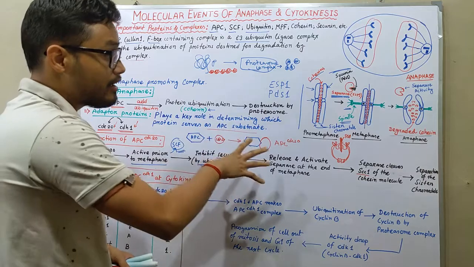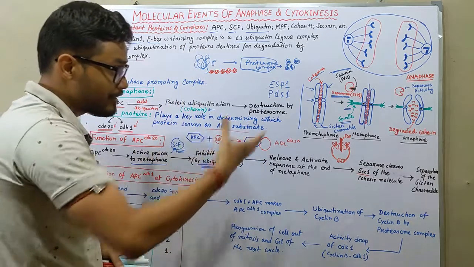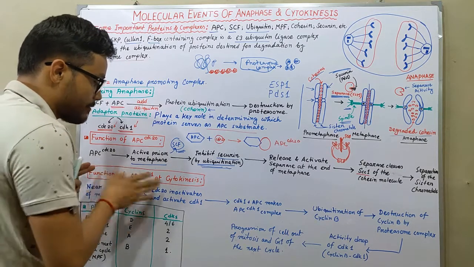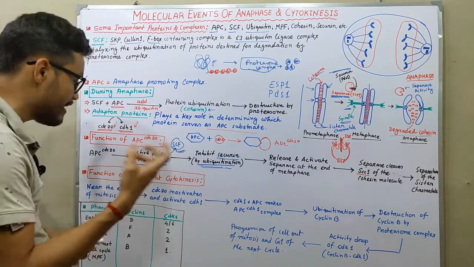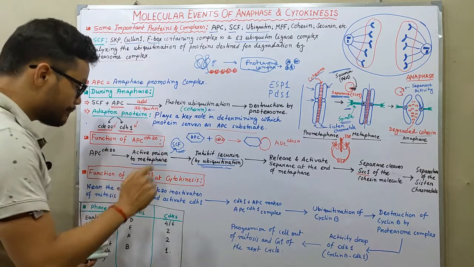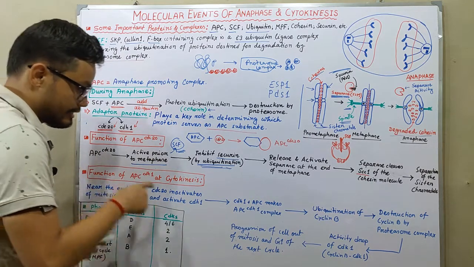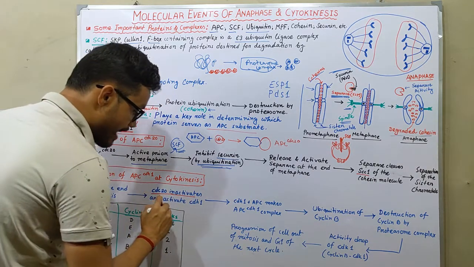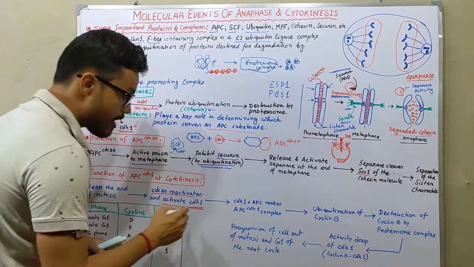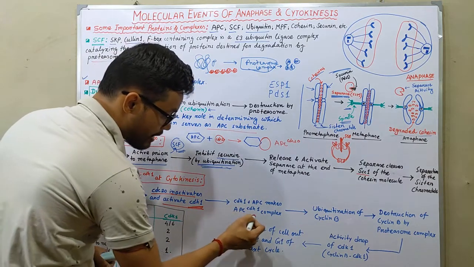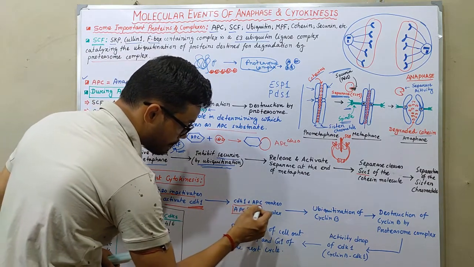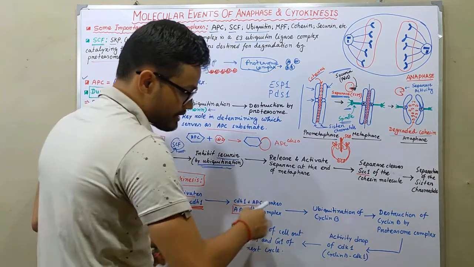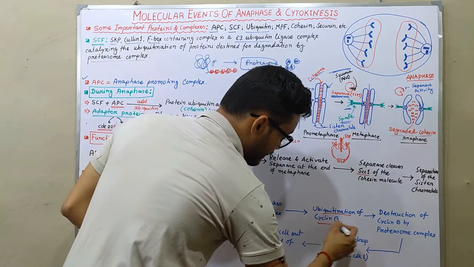So this is for anaphase, and after the completion of the anaphase, now this is the function of APC-CDH1. APC is now bound with the CDH1. Near the end of the mitosis, CDC20 inactivates and activates the CDH1. Now CDH1 binds with APC and makes the APC-CDH1 complex. Those APC-CDH1 complexes ubiquitinate cyclin B.